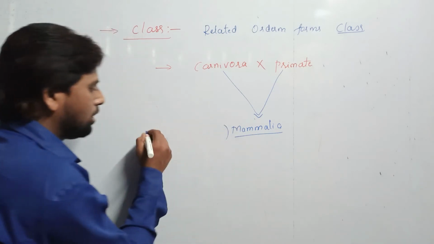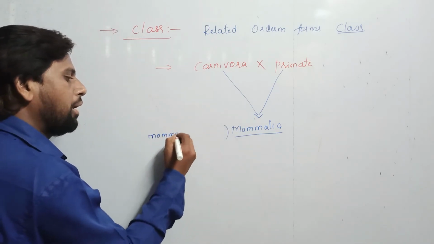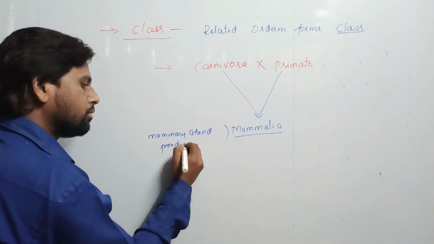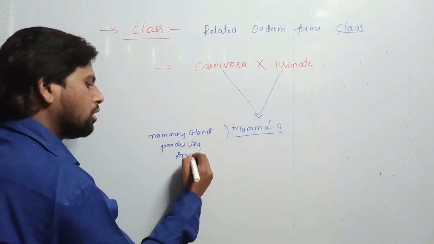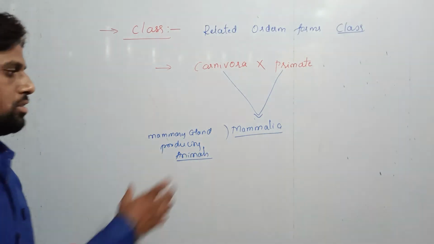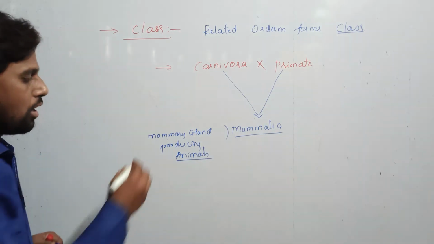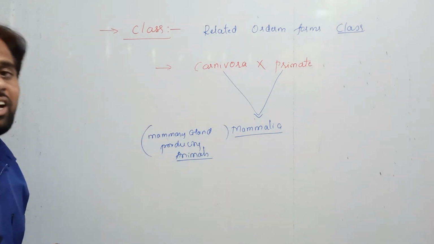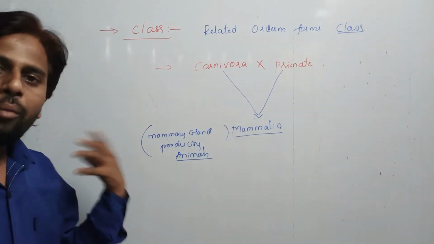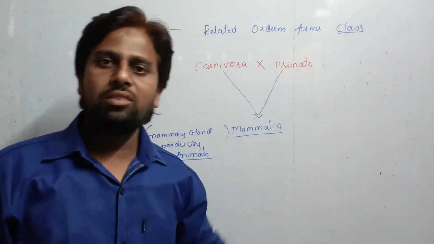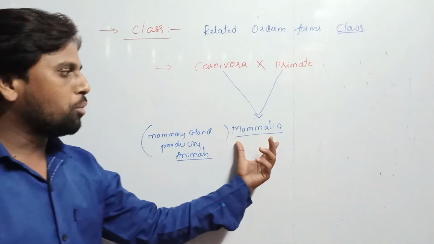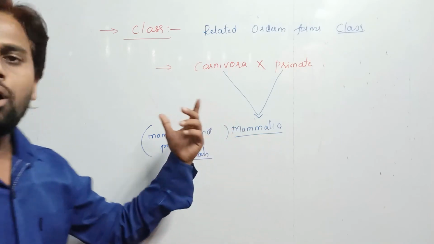Mammalia is nothing but the mammary gland producing animals. The animals which have mammary glands are going to be grouped under the same class, that is called as what? Mammalia.